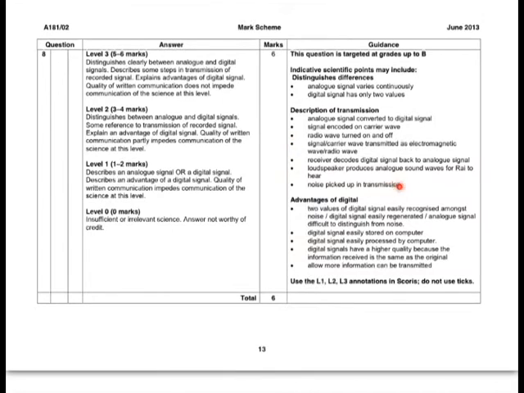In terms of transmission, you should appreciate that at the transmission station, they are converting the analog sound wave into a digital signal that's being transmitted on a wave by electromagnetic radiation, and that the receiver, the digital radio, converts that back to an analog signal, and the loudspeaker produces analog sound for radio to hear. You could talk about noise being picked up in the transmission.